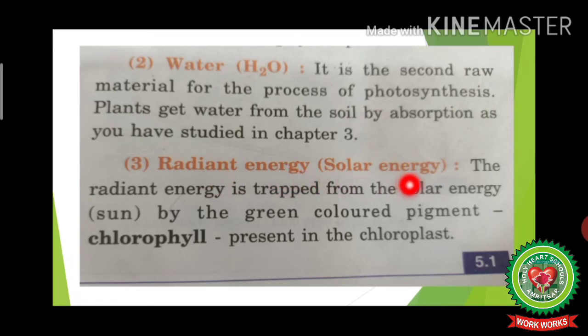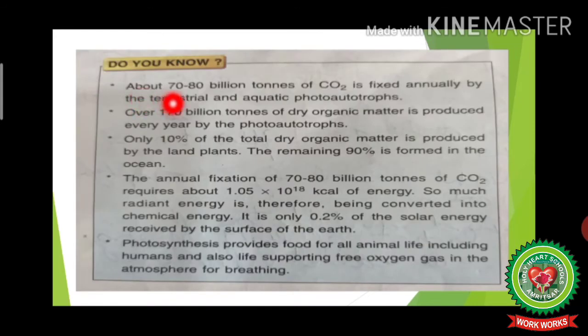Radiant energy or solar energy. The radiant energy is trapped from the solar energy by the green colored pigment called chlorophyll present in the chloroplast. About 70 to 80 billion tons of carbon dioxide is fixed annually by the terrestrial and aquatic photoautotrophs. Over 170 billion tons of dry organic matter is produced every year by the photoautotrophs.